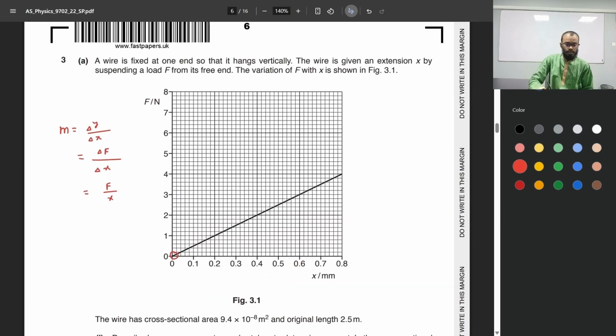Okay. It starts from the origin, and now for the same extension, twice the load will be required. So the load here will be 8. Now, I don't have a ruler, but basically we need to draw a straight line from the origin to this point, 8, 0.8. Let me try to draw a straight line as best as possible. Yes, something like that. You get the point, right? So a straight line from the origin to the point 8, 0.8.